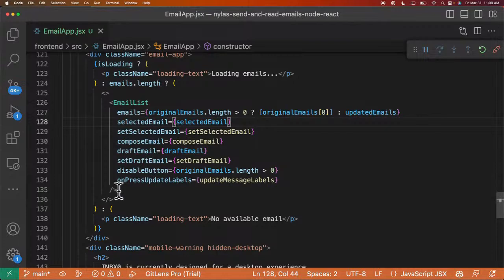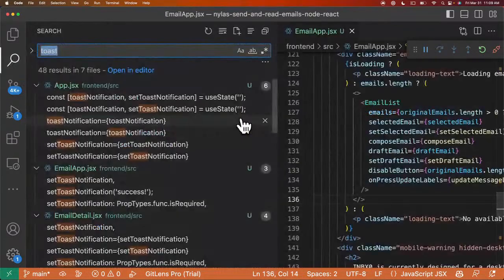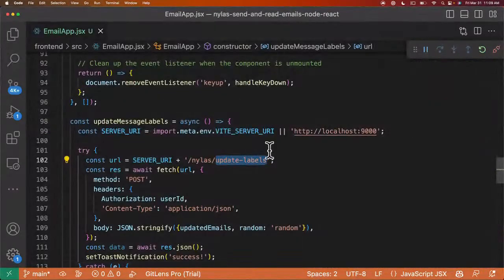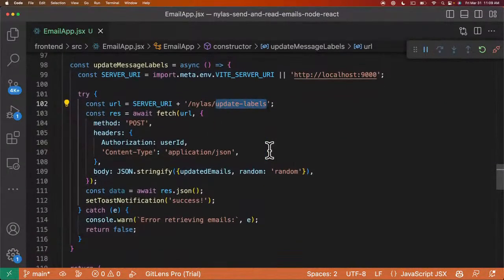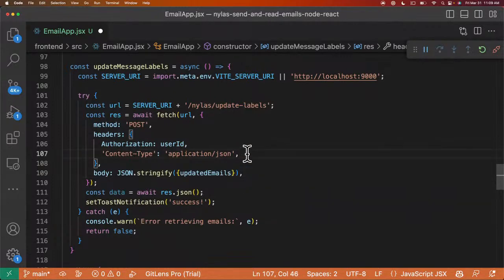From here, we're going to make a call to the backend. I just want to show what that call looks like. I think it's update labels. I want to show on our front end what that looks like first. Let me take out the debugging syntax I have here. We're just updating the message labels. So we're calling the backend, which is our own backend, and this backend is going to call the Nihilus API. At this endpoint, update labels, we're just posting all the updated emails and the updated label information. So we're just sending along the updated emails to the backend.